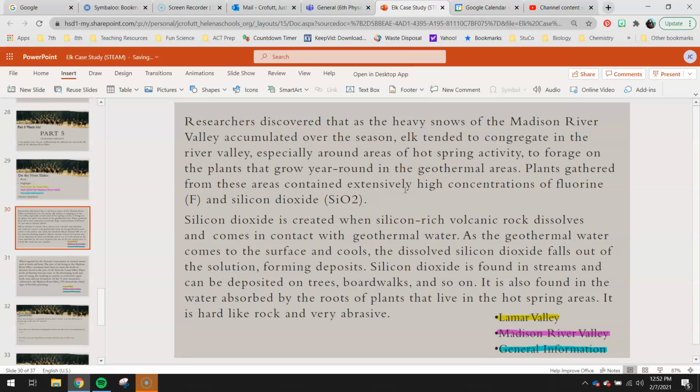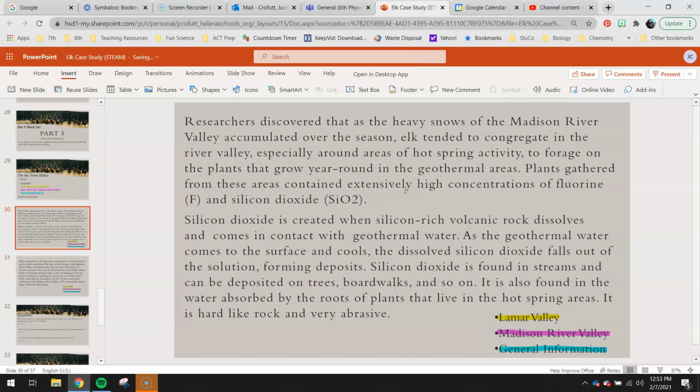So researchers discovered that as the heavy snows of the Madison River Valley accumulated over the season, elk tended to congregate in the river valley, especially around the areas of hot spring activity, to forage on the plants that grow year-round in the geothermal areas. Plants gathered from these areas contained intensely high concentrations of fluorine and silicon dioxide.